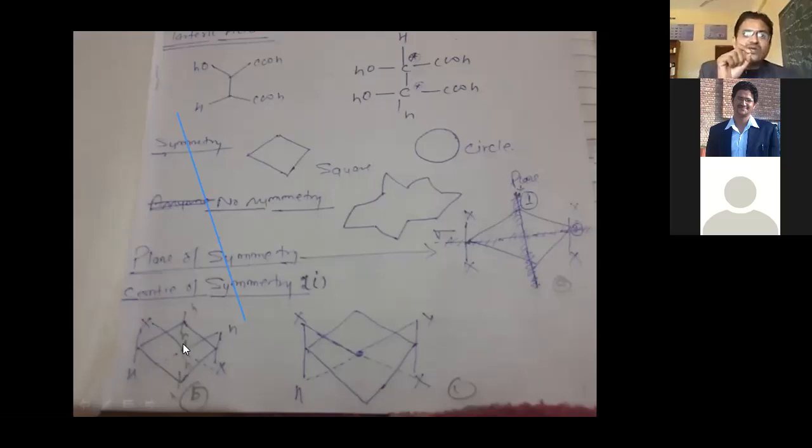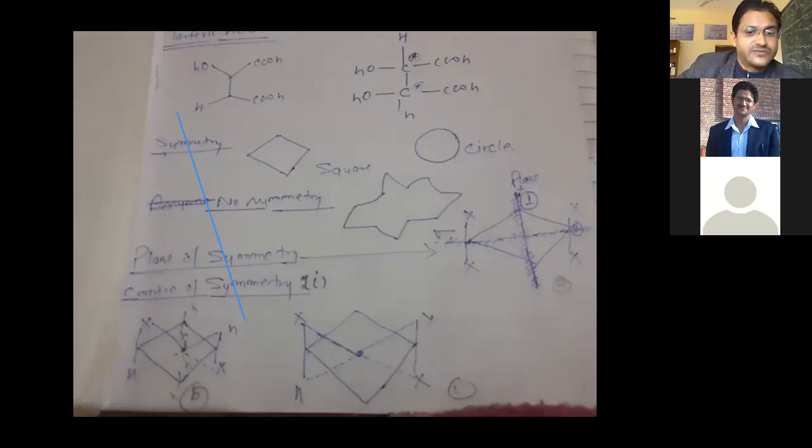So if the compound has a plane of symmetry, then this is the example. If the compound has a center of symmetry, then this is the example. The next point we will discuss is the alternating axis of symmetry. Now, if you think about this structure, there is no plane of symmetry and no center of symmetry.